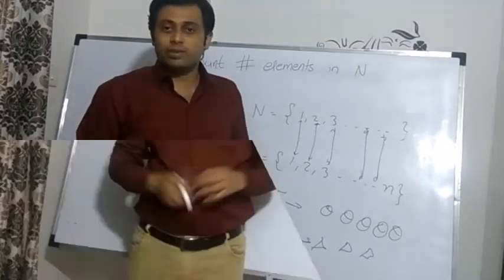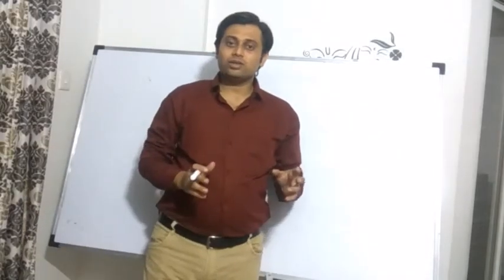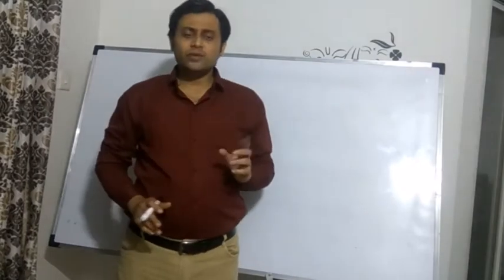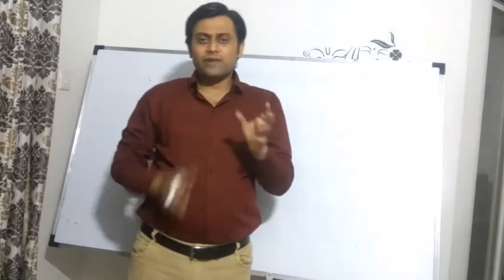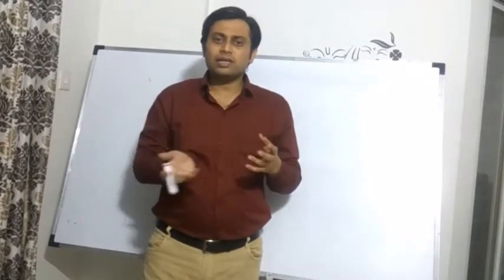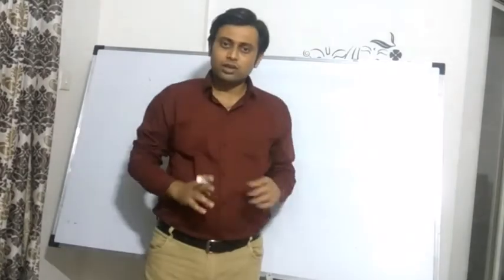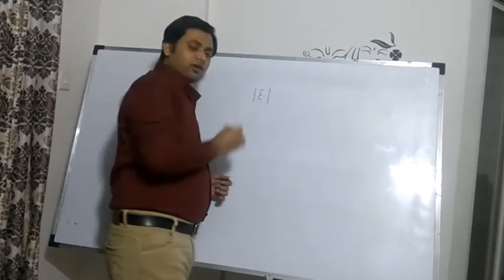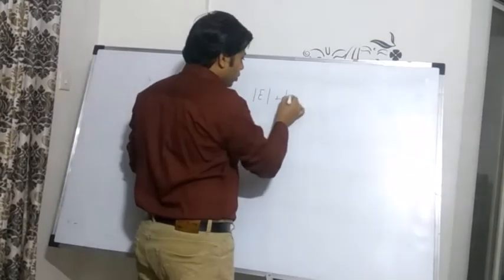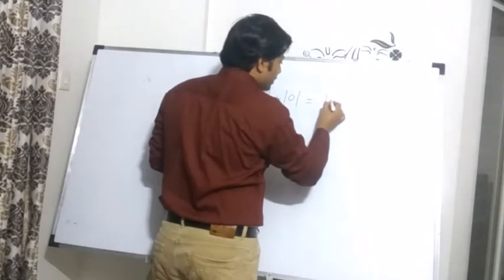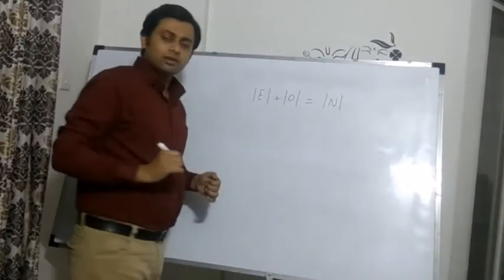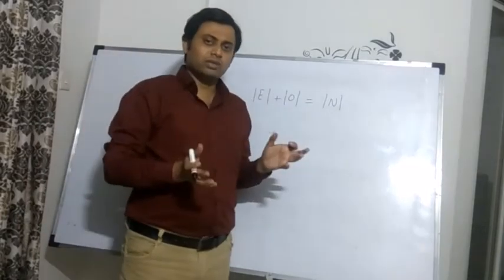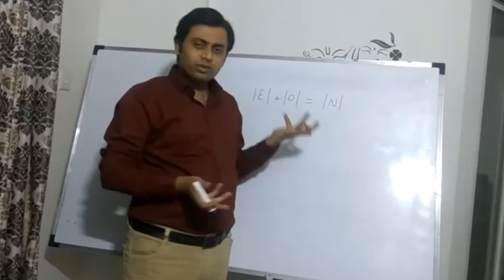Elements in some other big set. So let's try to count the number of even numbers. Intuitively, half of the natural numbers are even and half are odd. So if I add the cardinality of even numbers with the cardinality of odd numbers, it should give me the cardinality of natural numbers.